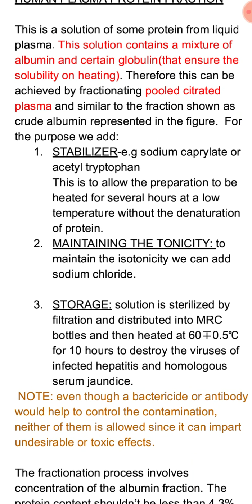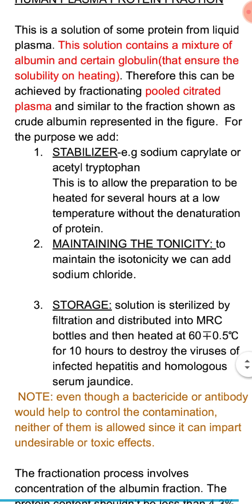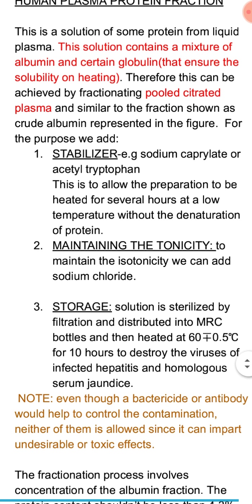Finally, for storage purposes, the solution is first sterilized by filtration. Later, it is distributed into MRC bottles. MRC stands for Medical Research Council, and after this it is heated at around 60 plus or minus 0.5 degrees Celsius for around 10 hours. This is done to destroy the viruses of infectious hepatitis and homologous serum jaundice, which is why we heat it for such a long time, that is 10 hours.